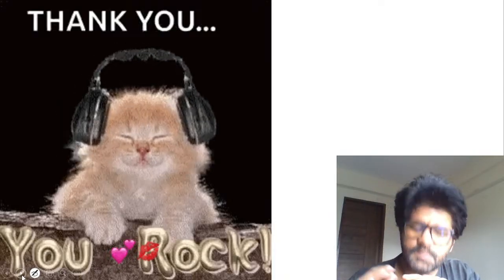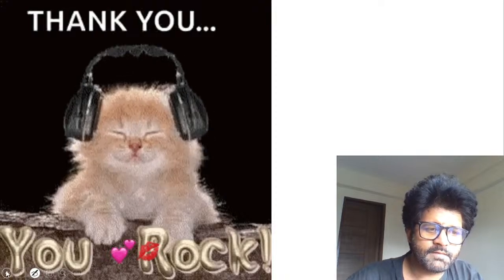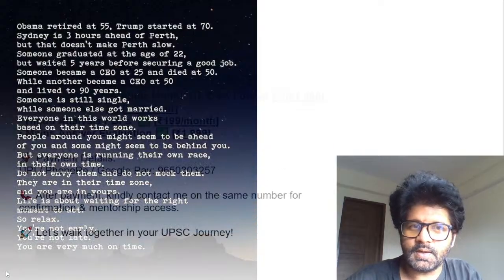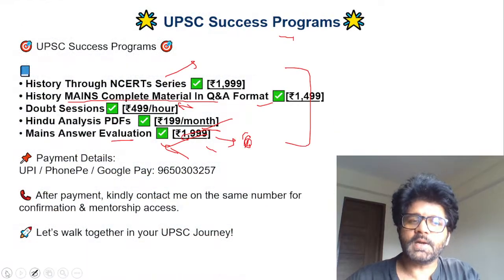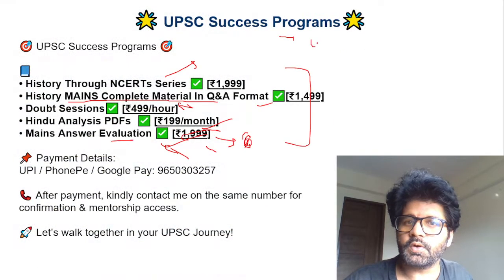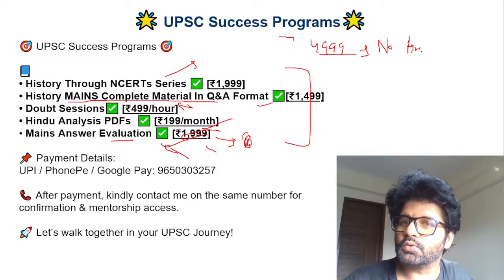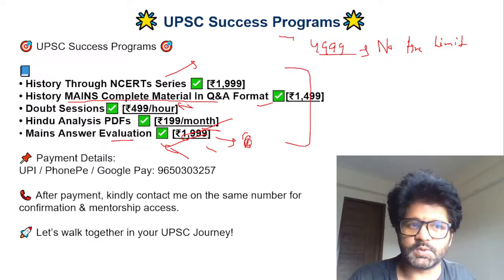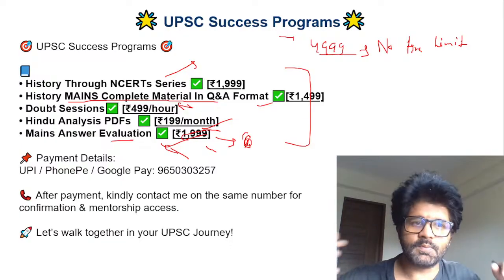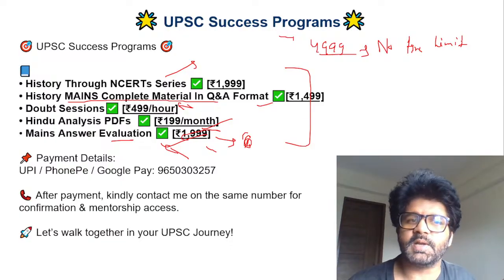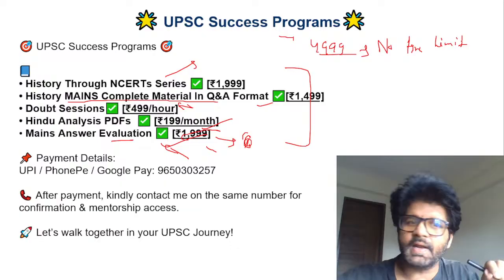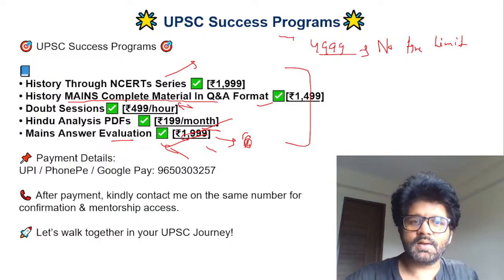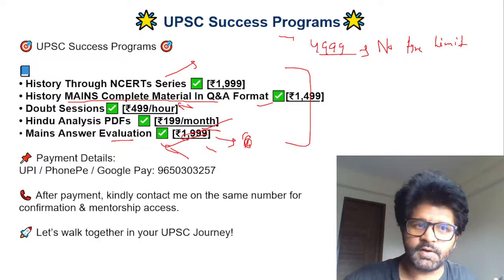I will tell you why I have discontinued the mentorship program for the time being. See, I have to run my family also, right? Everything cannot run free, right? But mentorship is a loss scenario for me. It is 4999, and there is no time limit for mentorship. Plus, students come with their own set of things, so I have to deal with them also. I have to be honest with them, right? If I take 1,000 students, or 100 students, and I'm not dealing with them, it doesn't make any sense. So maybe 2-3 days in a month I will open the mentorship program, whoever wants to enroll will enroll, and then I will close it.